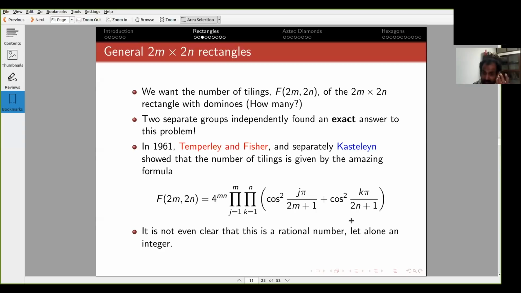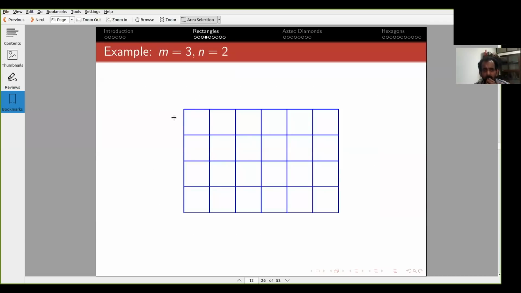And the amazing thing, and this sometimes happens in science, is that two different groups of people happen to end up solving the same problem. I should say though that Temperley-Fisher solved this only for this rectangle, but Kasteleyn solved it for a huge class of tiling problems. Both Fisher and Kasteleyn are physicists, so they were really motivated by the physics. All right.